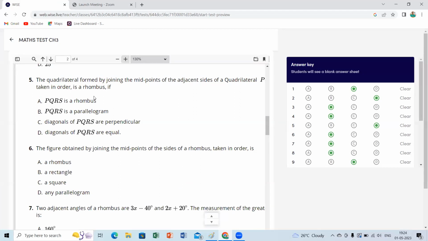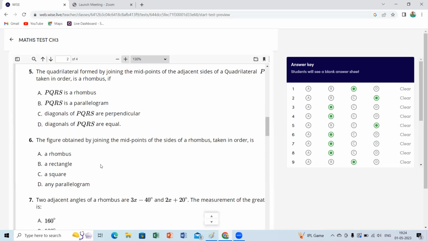Yes, ma'am. Next question, who is asking? Sriram. Yes, ma'am, I asked for the 6th question. Question number 6: the figure obtained by joining the midpoints of the sides of a rhombus taken in order. Which shape? Just now we discussed the same thing, right? Ma'am, a rectangle. Because they mentioned joining midpoints of the sides of a rhombus taken in order, obviously it is a rectangle, children. The previous case is also very similar, ma'am.